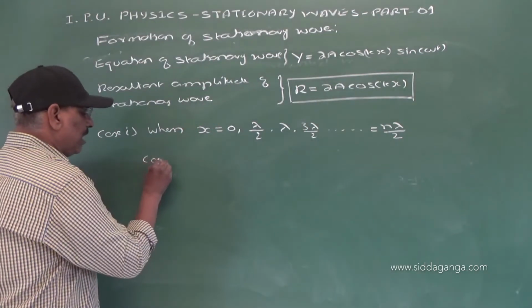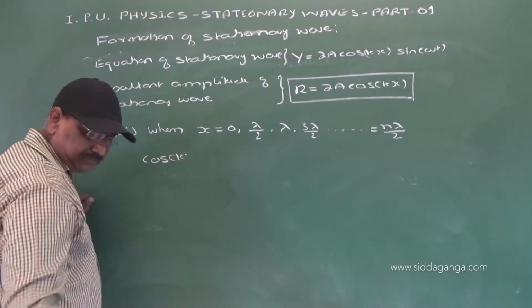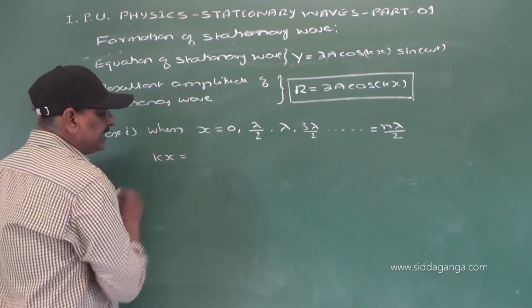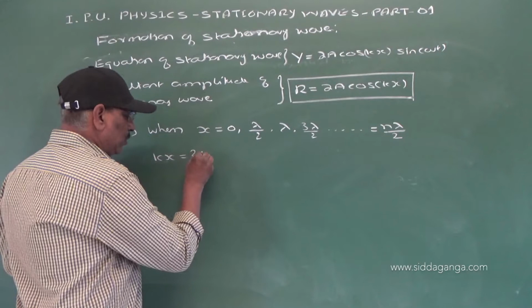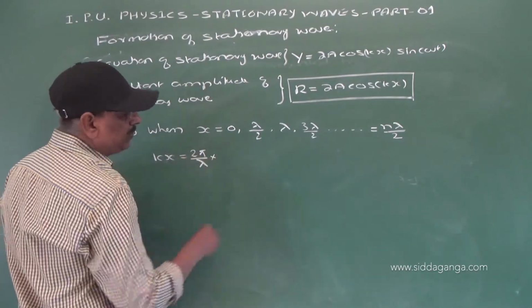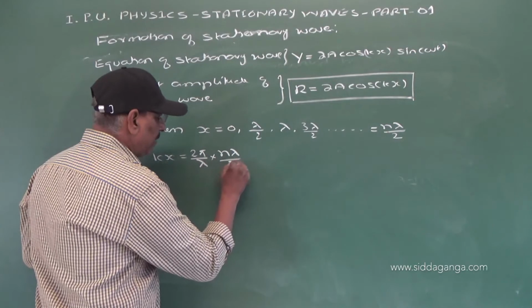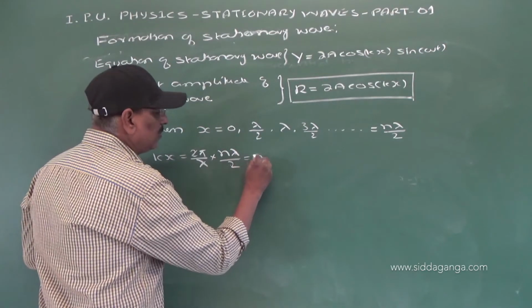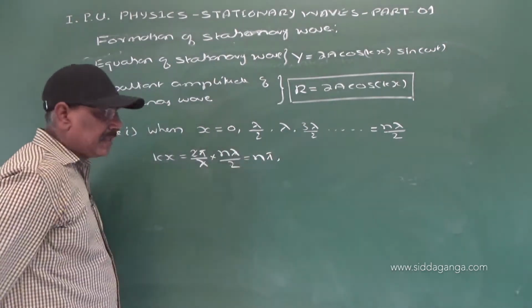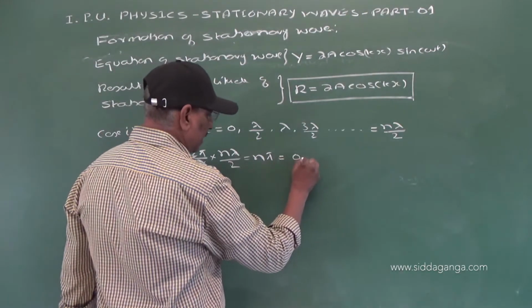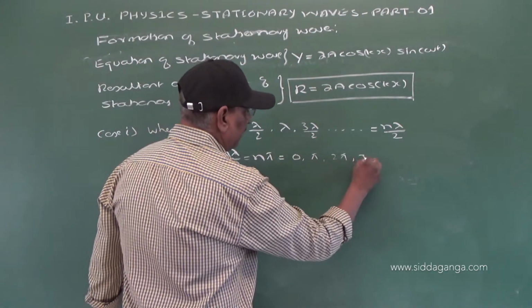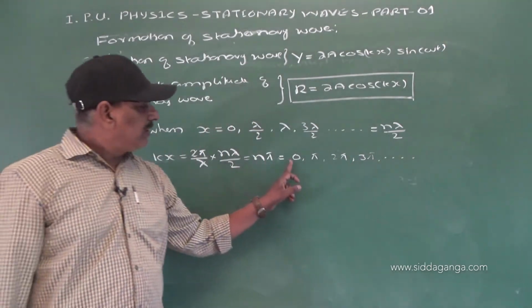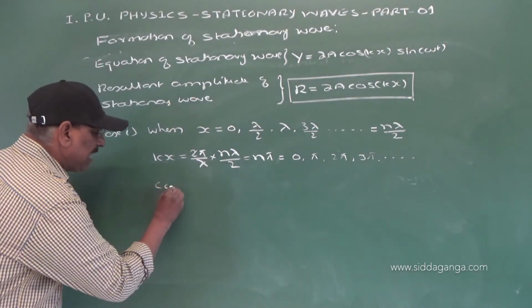Now we have cos kx, and the value of kx is equal to 2 pi by lambda into n lambda by 2. The 2 cancels, lambda cancels, that is equal to n pi, right? That is 0, pi, 2 pi, 3 pi, etc. So we have cos n pi.